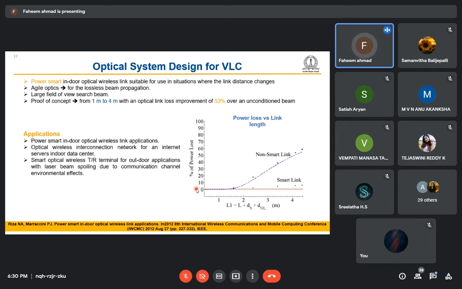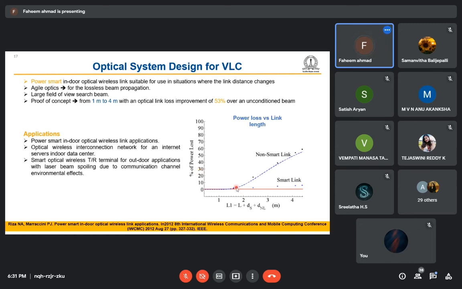So we will use a transmitter lens, one lens, and we can change the focal length of that transmitter lens. So we can have control over the divergence. When the receiver is close to the transmitter, we don't need to reduce the beam divergence, because it is already collecting the power. As we move away, according to the 1 divided by d square dependency, path loss will increase. To reduce that, we need to reduce the beam divergence after the transmitter lens. If we use a liquid lens, we can do that.